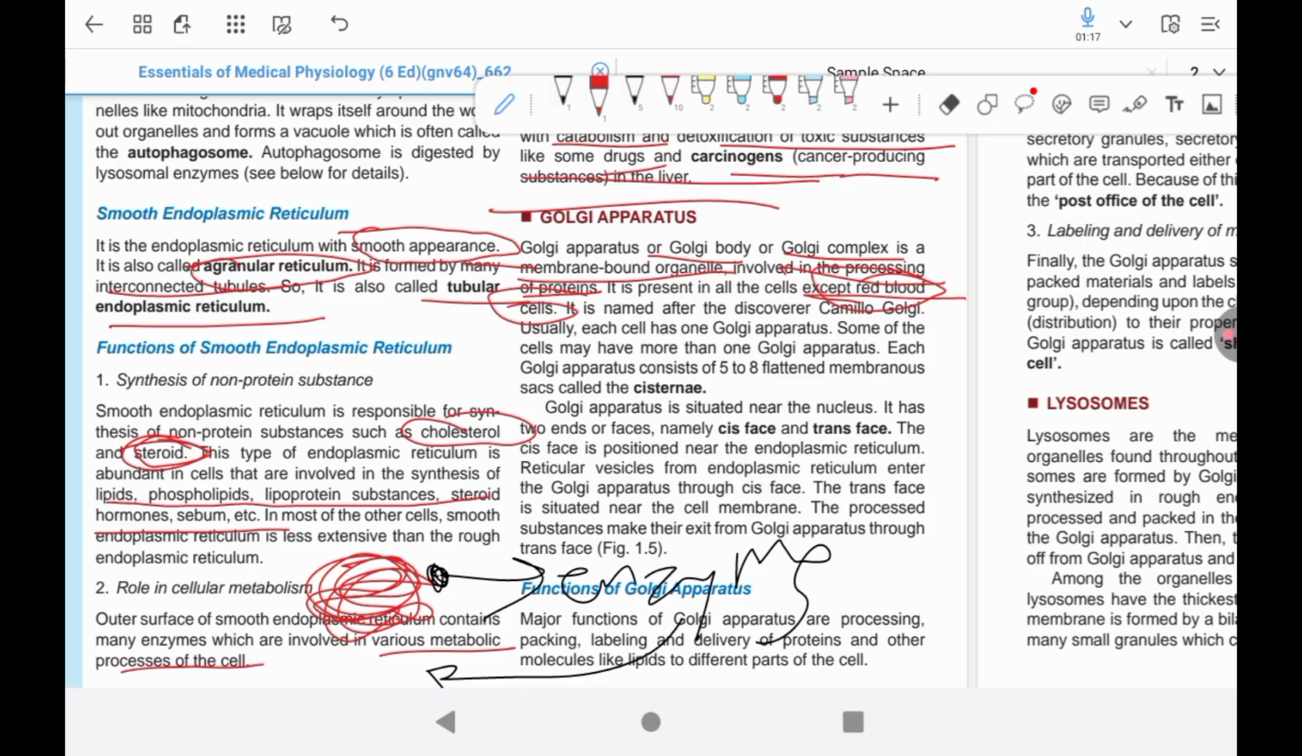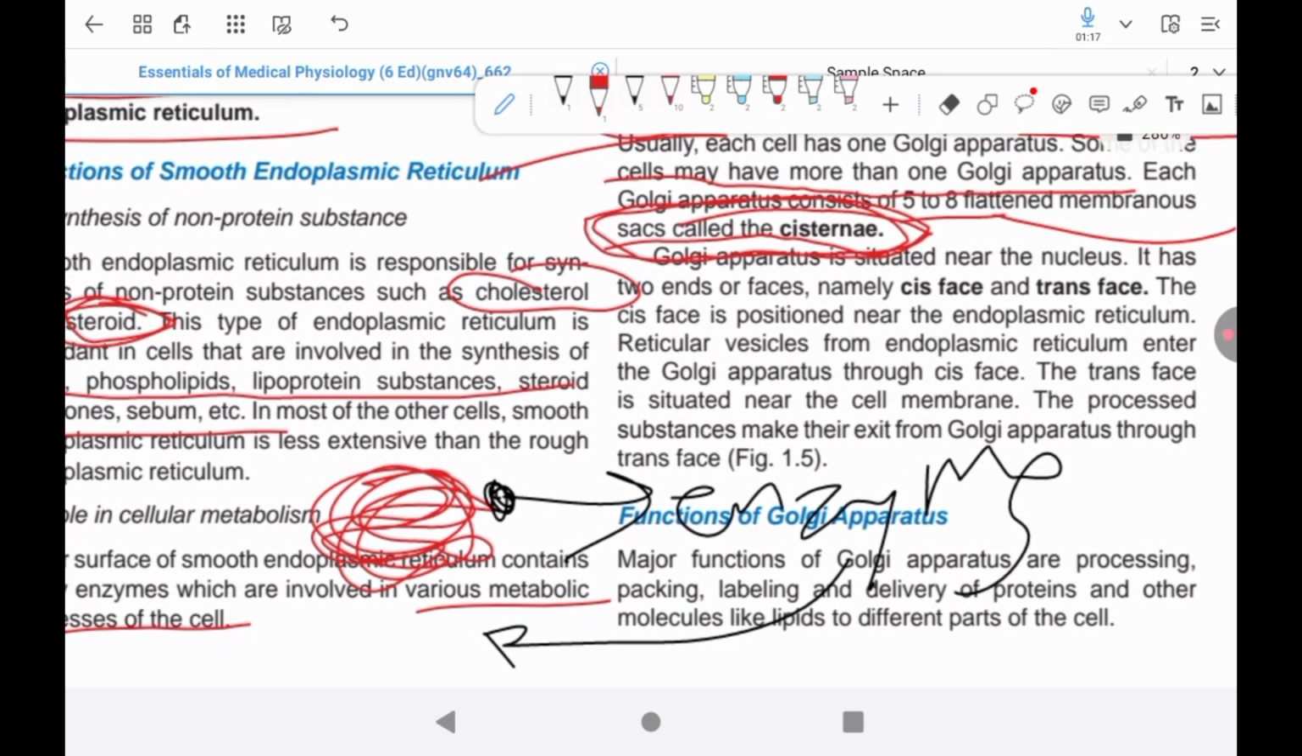The functions of the smooth endoplasmic reticulum include the synthesis of non-protein substances. It mainly synthesizes cholesterol and steroids. It is involved in the synthesis of lipids, phospholipids, lipoprotein substances, steroid hormones, and sebum, etc. It also has a role in cellular metabolism.